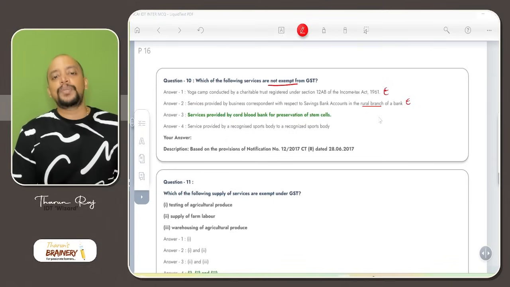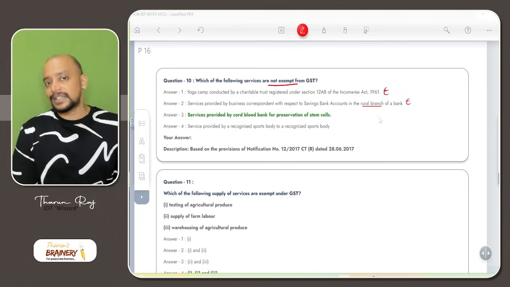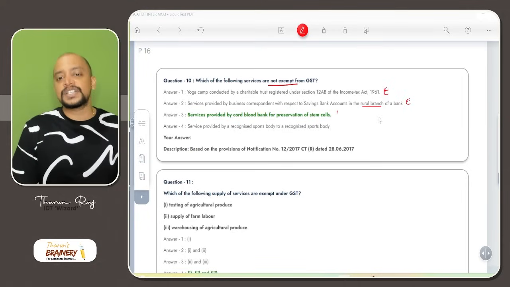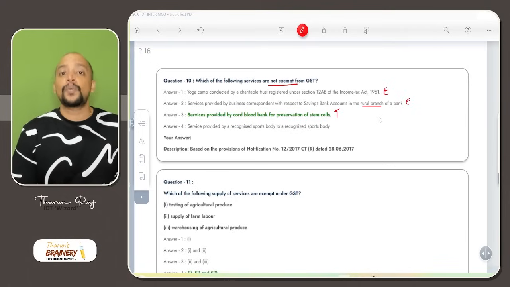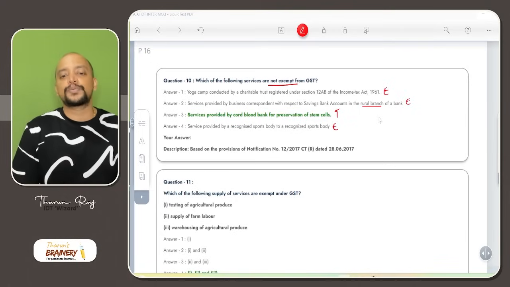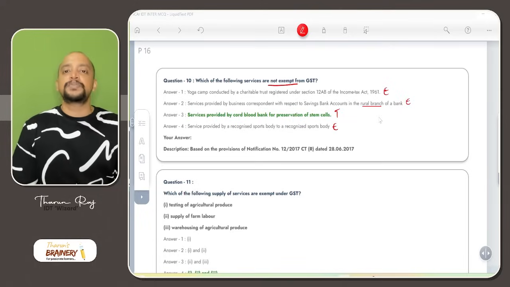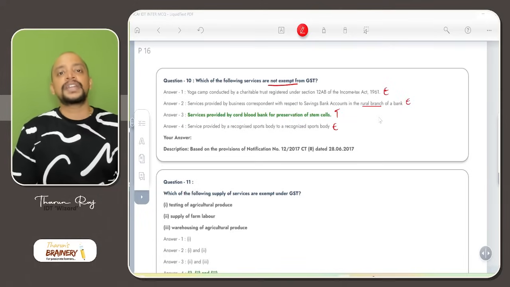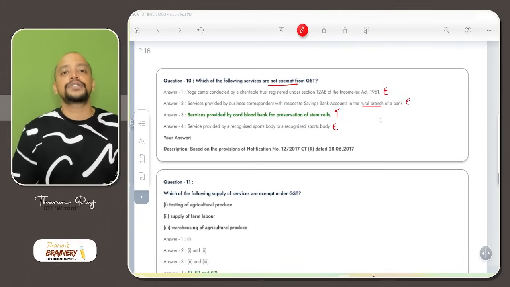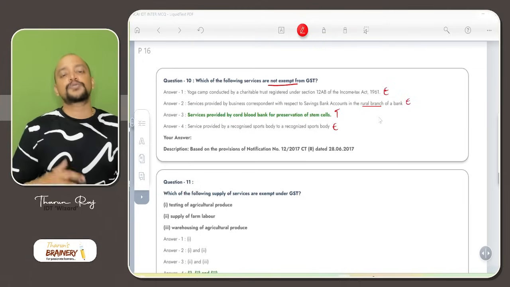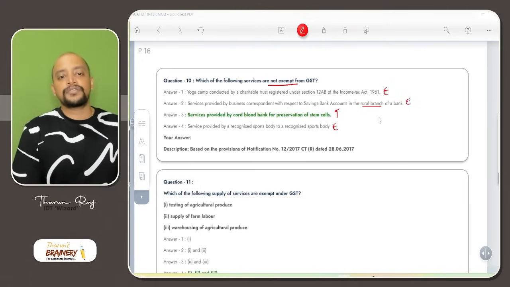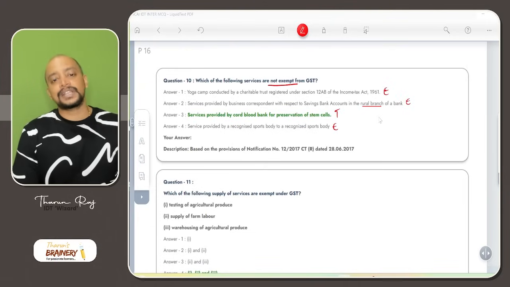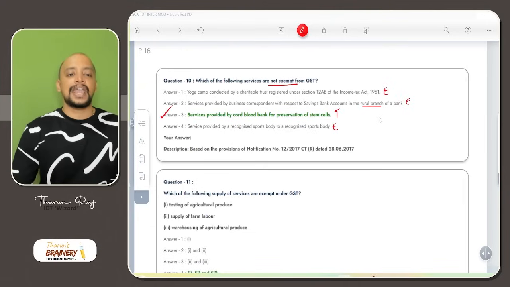Service provided by cord blood bank for preservation of stem cells. Previously it was exempted, now it is made taxable. We don't have any exemption with respect to this. Then service provided by one recognized sports body to another recognized sports body is exempted. For example, if BCCI is providing services to the Indian Hockey Federation or Inter-University Sports Board, so one recognized sports body to another recognized sports body, that will become exempted. So therefore they are asking which of the following is not exempt. So option C is the answer.